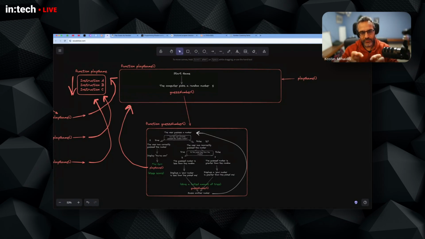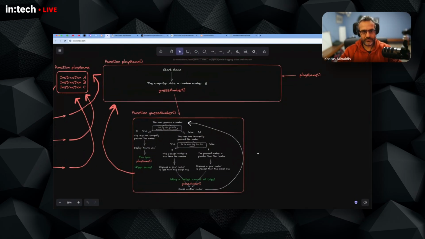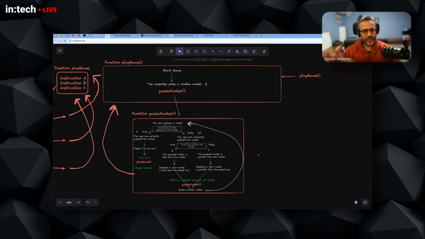Break the problem into different smaller parts. Try to think of how to implement these smaller parts, these modules. Usually they are functions, and then you execute them and you run them and you reuse them. So this is what we're going to be implementing in our code. So now we're one step closer to our code.